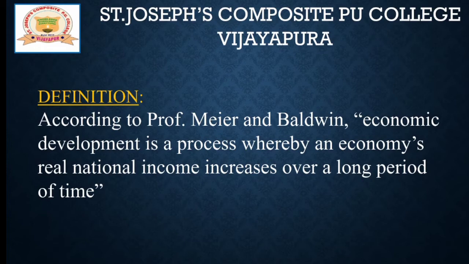Dear students, just observe the point here. If it is economic development, it is one of the processes, this we know, right? It is a process whereby an economy's real national income, that is the country's national income or GDP, increases over a long period of time, not only for 1 year but a long period like 5 years, 10 years, 15 years, 25 years. So continuously over a long period of time, if a country's real national income increases, then we can say economic development. This is the definition given by Meier as well as Baldwin.